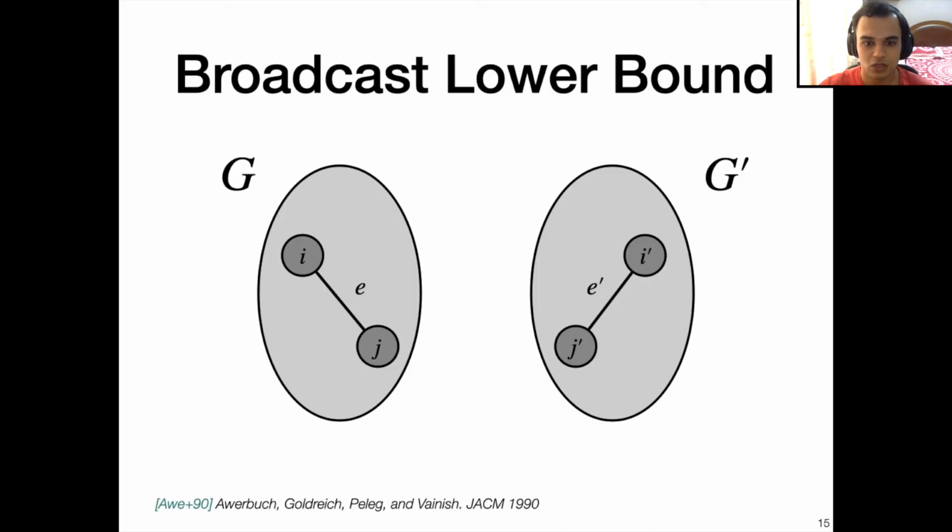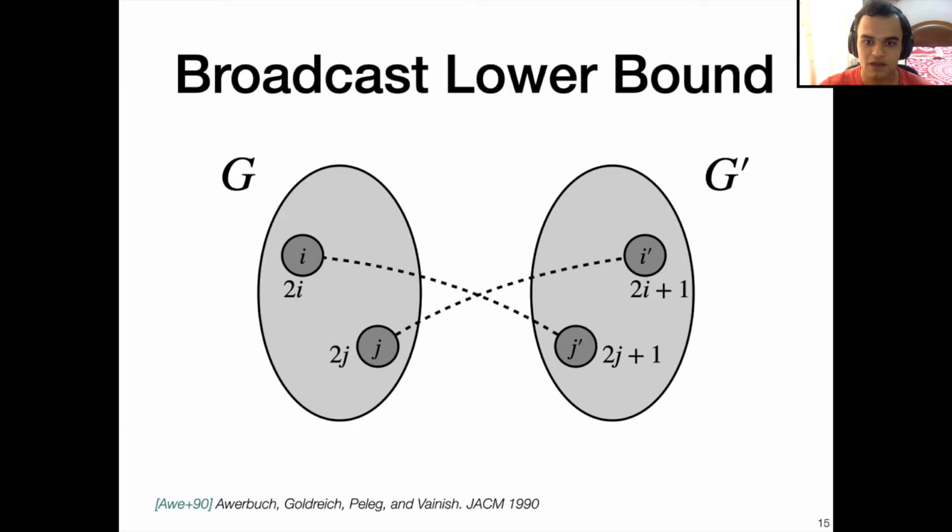So the broadcast lower bound of Auerbach et al. proceeds as follows. The nodes in G are assigned even IDs. In particular, the node I is assigned the ID 2i and the node J is assigned the ID 2j. The corresponding nodes in G prime are also assigned the same IDs, but they are shifted by 1 so that we have unique IDs in the entire graph.